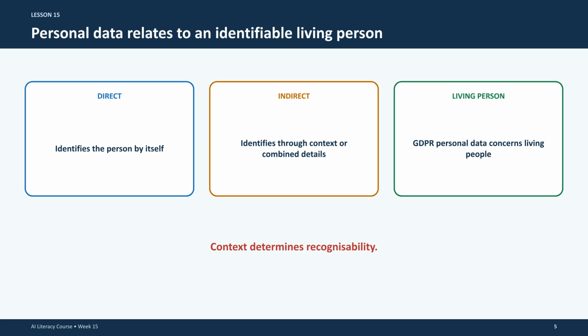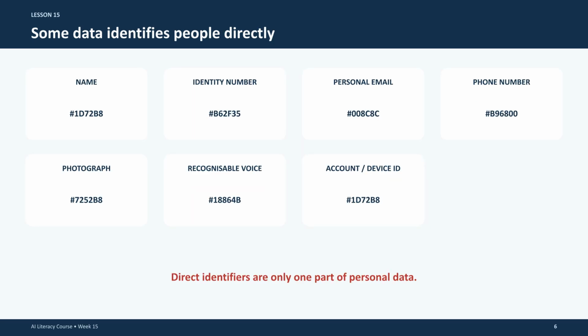Under GDPR, personal data relates to any identifiable living person. Remember, context determines recognizability. If someone can be identified through a combination of details, it is personal data. Direct identifiers include names, IDs, email addresses, phone numbers, and even biometric data like photographs or recorded voices. These are clear indicators of personal data that require caution.